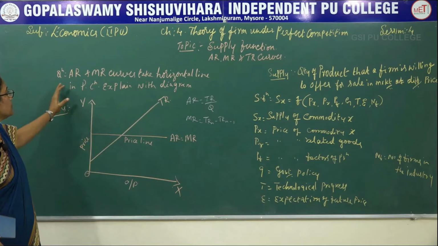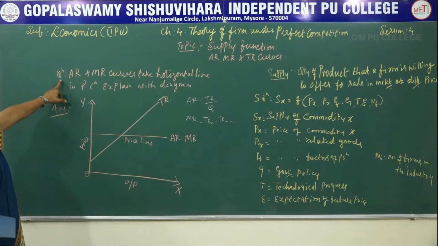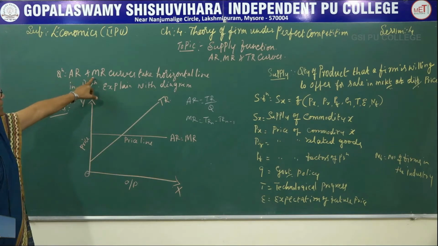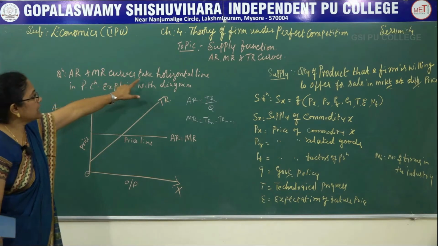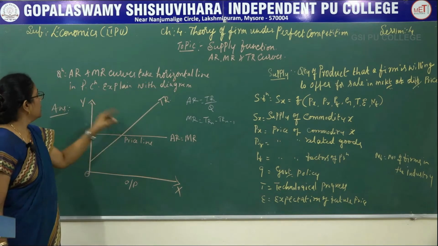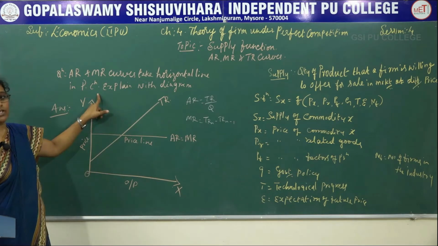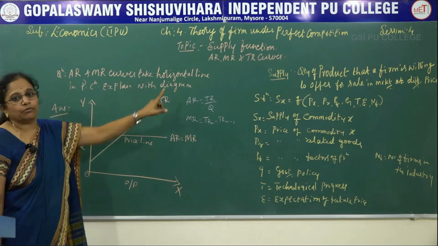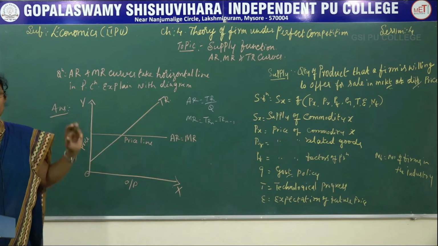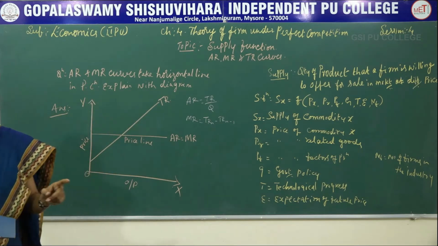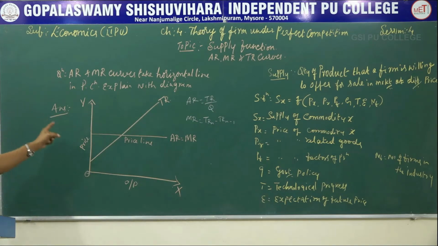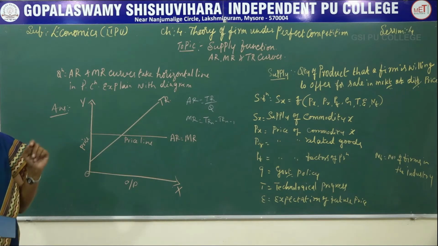So now let's move towards the first question, that is, average revenue and marginal revenue curves take horizontal line in the perfect competition. Explain with the help of a diagram. Or the same question can be asked only with average revenue: average revenue curve takes the form of horizontal line in perfect competition. Explain with the help of a diagram.